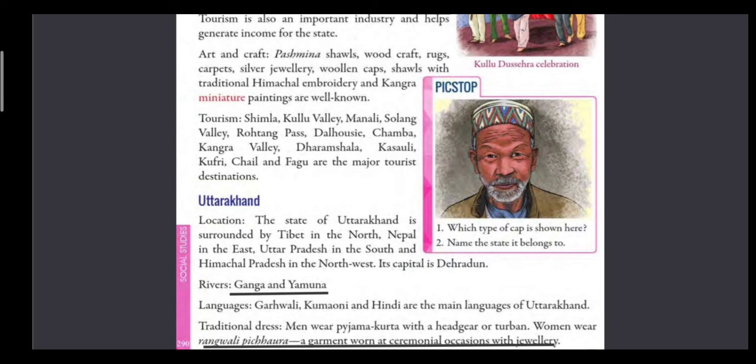So here also they have their traditional dress, and men here wear kurta and pajama with headgear or turban. What is headgear? Headgear is a thing which is worn on the head. From the very word headgear, it is understood that these are the things which are worn on the head. Like how you wear turbans or caps, these are all headgear.